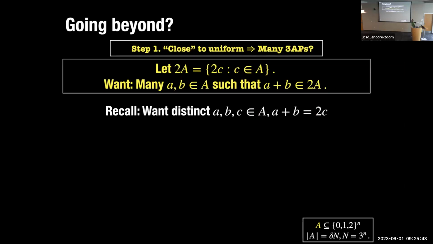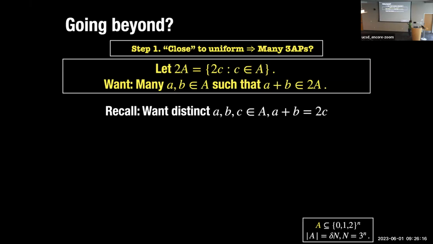So closeness to uniform, I want to work with something very minimal, in the sense of, okay, so what makes the definition work even? It's almost tautologically. So let's look at the set 2 times A, which is you look at all things in my set and multiply them by 2. Okay. So what are we interested in? We are interested in finding pairs A comma B such that A plus B is in the set 2 times A, meaning A plus B equals 2C, which is exactly the equation that we're looking for, right?